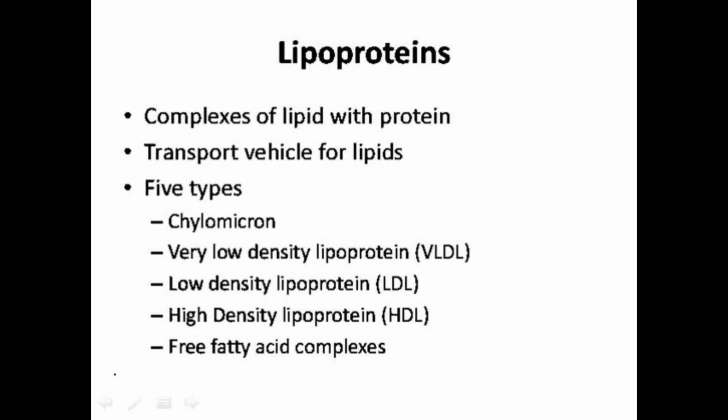And next, coming to the lipoproteins. And what are these lipoproteins? These are the complexes of lipid with protein. First of all, we studied the simplest form, that means the pure form of the lipids. And next, those combining with different types of residues are called the complex lipids. That means they contain phosphoric acid residue and carbohydrate. And the third one contains the lipoproteins. That means these are complexed with protein molecules, and they act as transport vehicles for lipids.